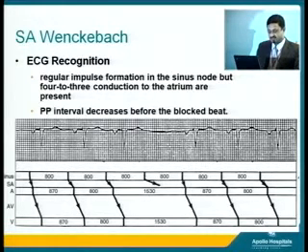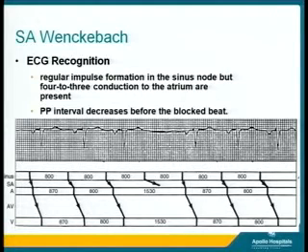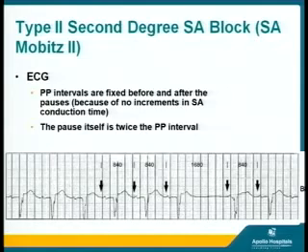So if you see here, there is a regular formation of a PP in the sinus node, but there are 4 to 3 conductions in the atrium which are present in this ECG. Then the PP interval decreases before the blocked P, if you see here. So this kind of ECG pattern, once you see that there is a PP interval which decreases before a blocked beat, you should think of an SA block.